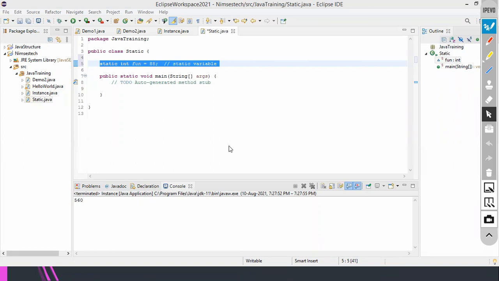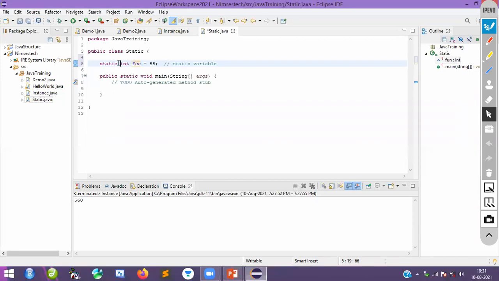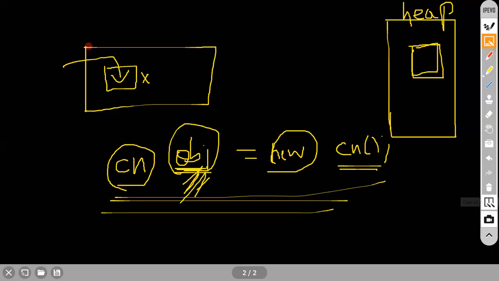Static, okay, fine. I am explaining. A static variable is nothing but, basically, only one copy of memory will be allocated, nothing but created. For example, I will show you here. Just a moment. So here, suppose think like this.